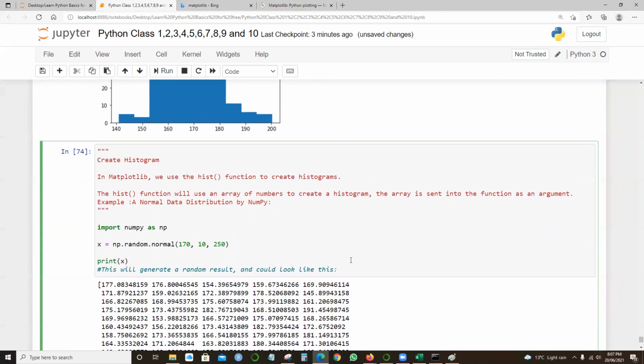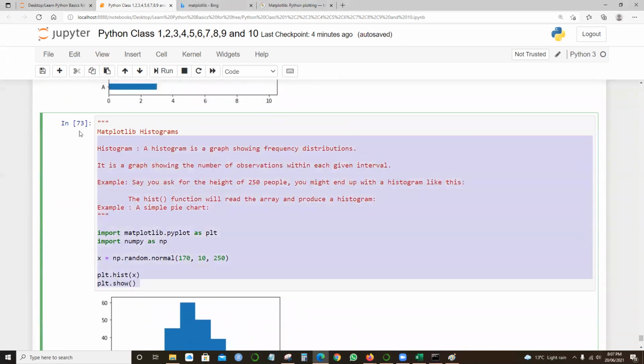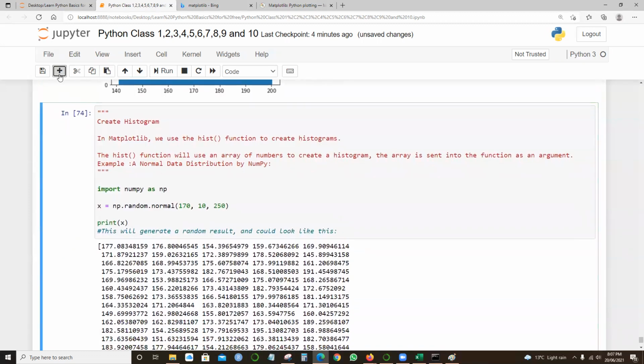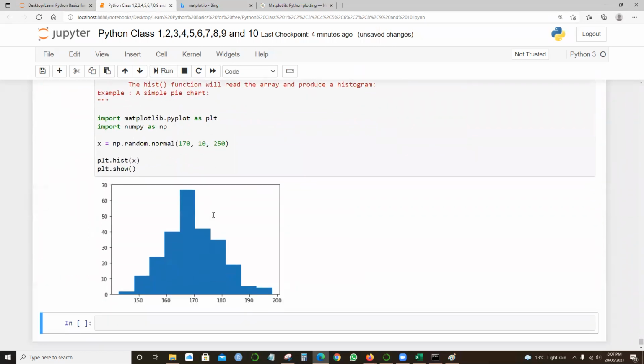All right. So it's like a normal data distribution in NumPy. That's what we're trying to say. And when we try to plot the same information in a graphical representation format, the histogram will look like the 170, 10, and 250, right?